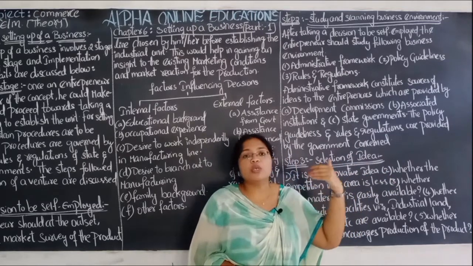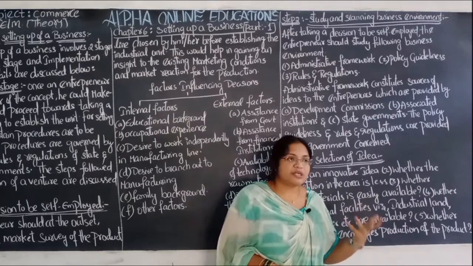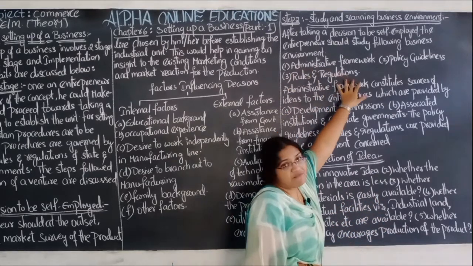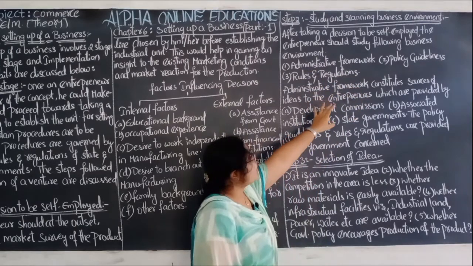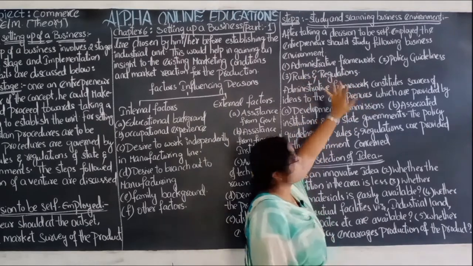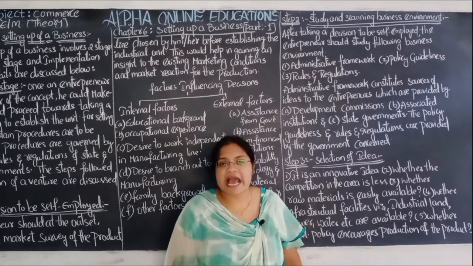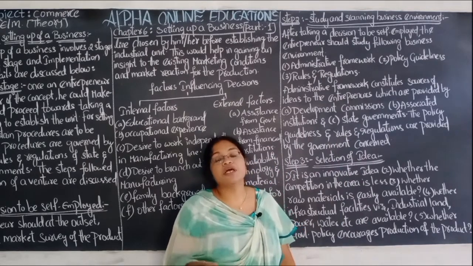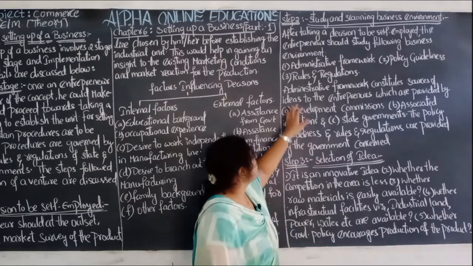where there will be unique kind of people. So it will be very much necessary here. Administrative framework, okay, policy guidelines, rules and regulations. About these he has to know. Who? He means who here? Entrepreneur. Entrepreneur has to know.